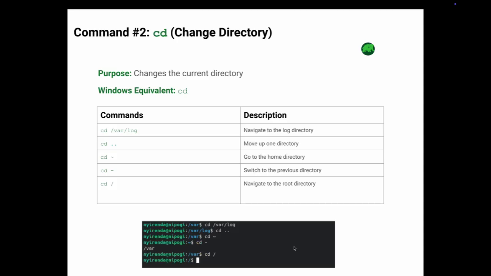Next is cd, which works just like the Windows cd command. It is all about moving between directories. Here are some examples. You can see the examples are shown on the screen. Now let's run the following command. This command takes you to the log directory, as you can see on the screen. To move up one level, you run cd dot dot, and then it moves up one level. So now let's run another command that will take you to your home directory.